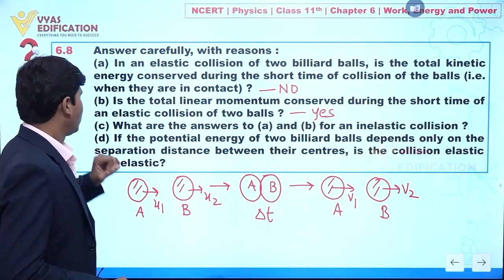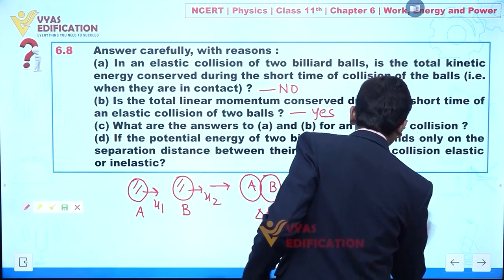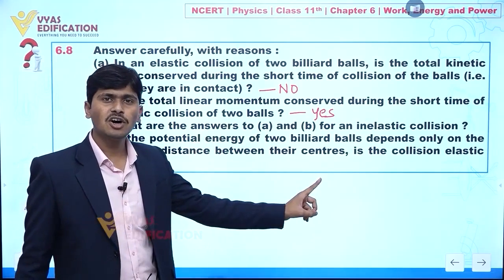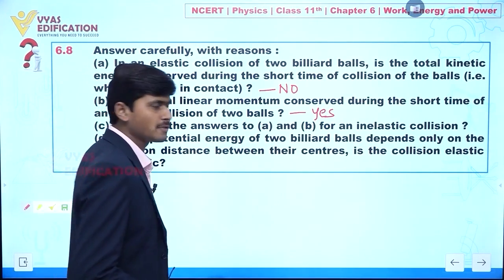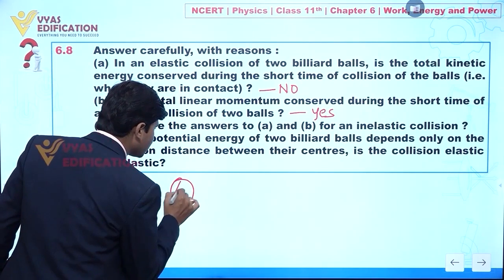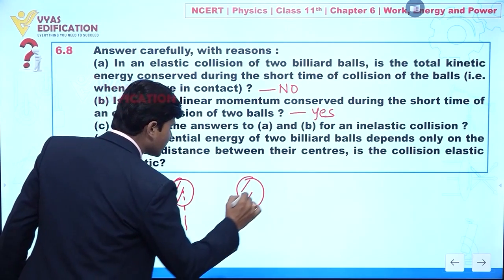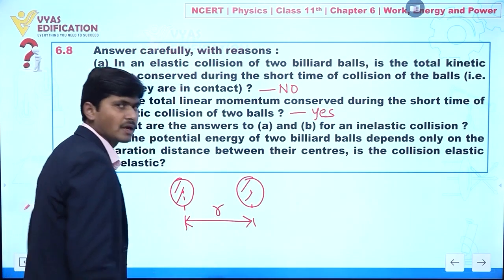Now if we talk about part number D, in part D the question is: if the potential energy of two billiard balls depends only on the separation between their centers. Clear? So let's suppose this is ball number 1 and this is ball number 2. We have a distance between them that is small r. Clear?